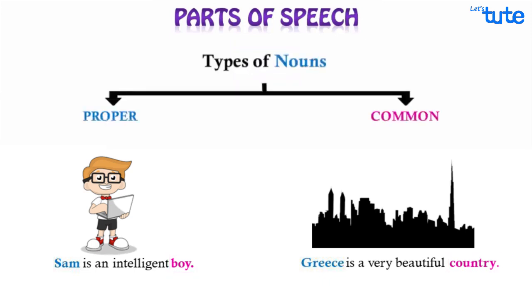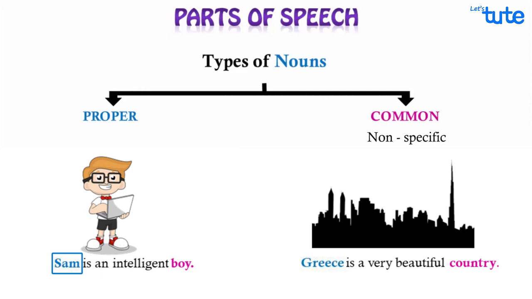This brings us to types of nouns. Now the words boy, country also indicate a person and a place, but they are not specific. It could be any boy or any country, right? Such nouns that indicate a person, a place, an animal or a thing, but not specifically pointing out to which one, are known as common nouns.